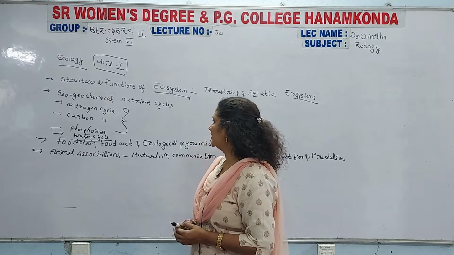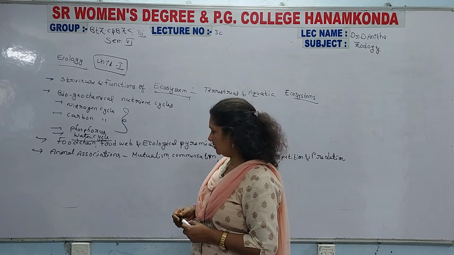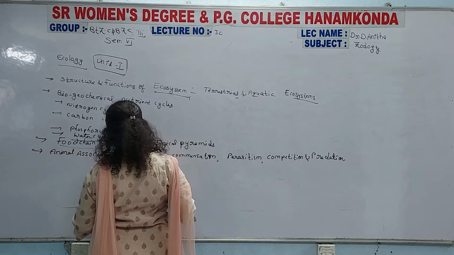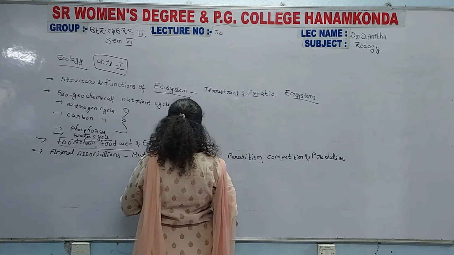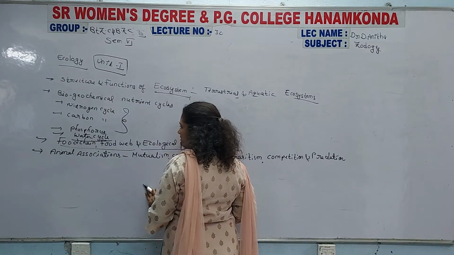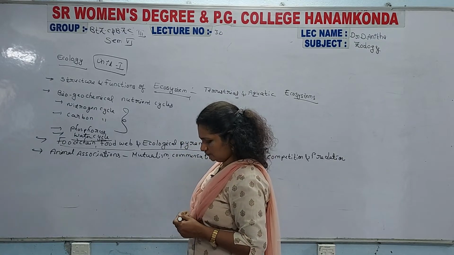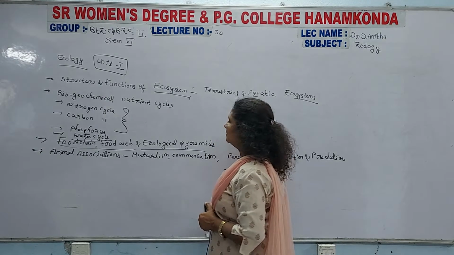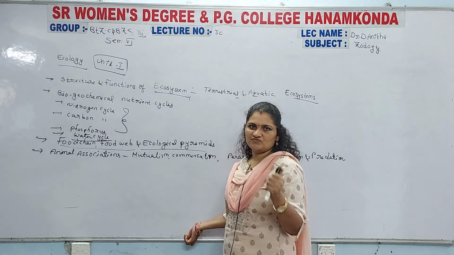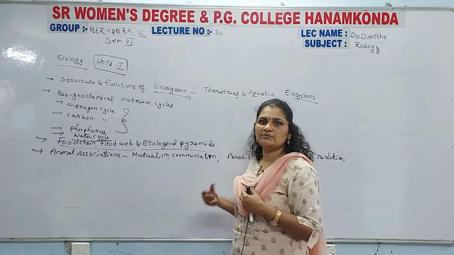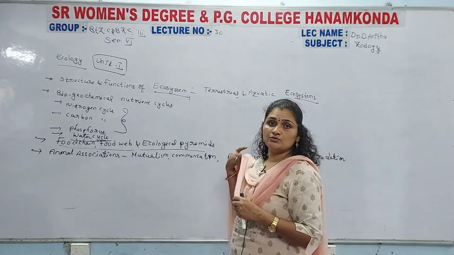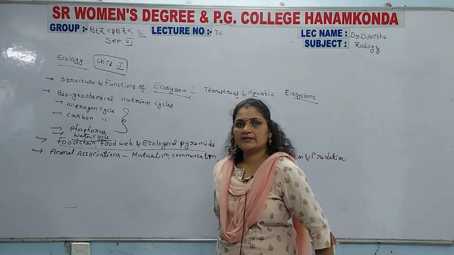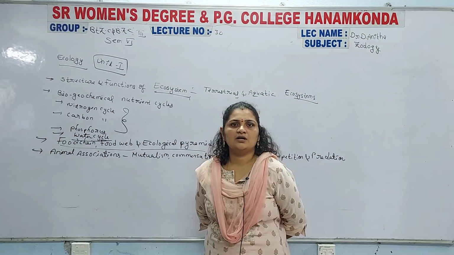So you should clearly write these 4 cycles, wherever they are asked. And the third topic is the food chain, food web, and ecological pyramids. The questions ask you to write about the food chain, write about the food web, and write about the ecological pyramids. They ask you to write each question individually, but it is only for the short answer question, not for the essay.